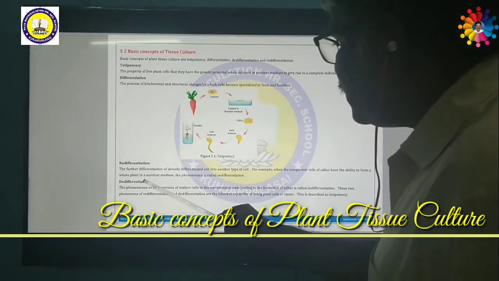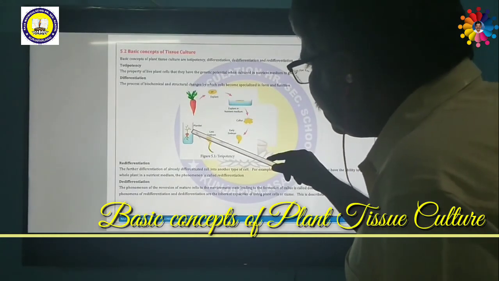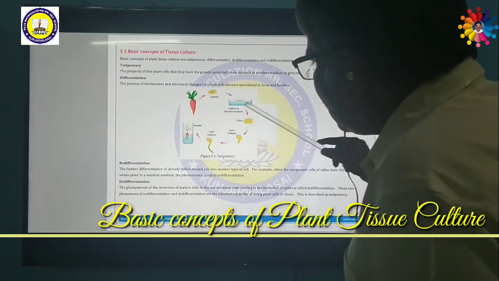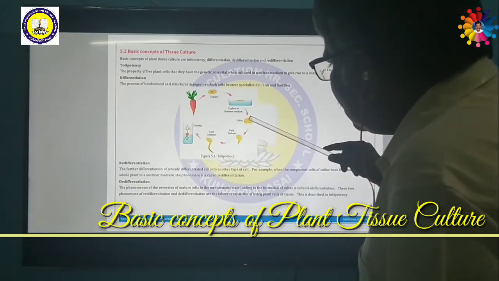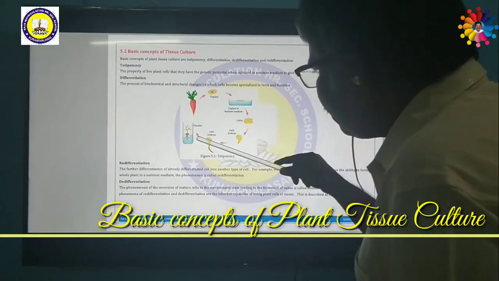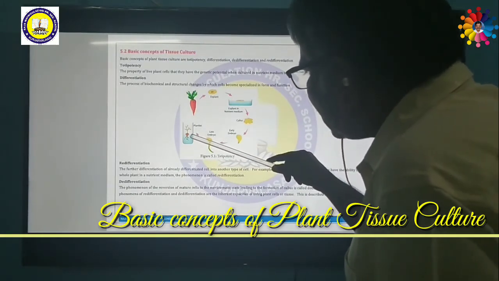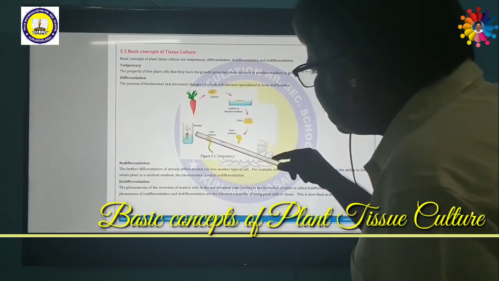What is dedifferentiation? The callus is meristematic tissue. This meristematic tissue is an unorganized mass of cells. It will form permanent tissue like xylem, phloem, parenchyma, collenchyma, sclerenchyma.